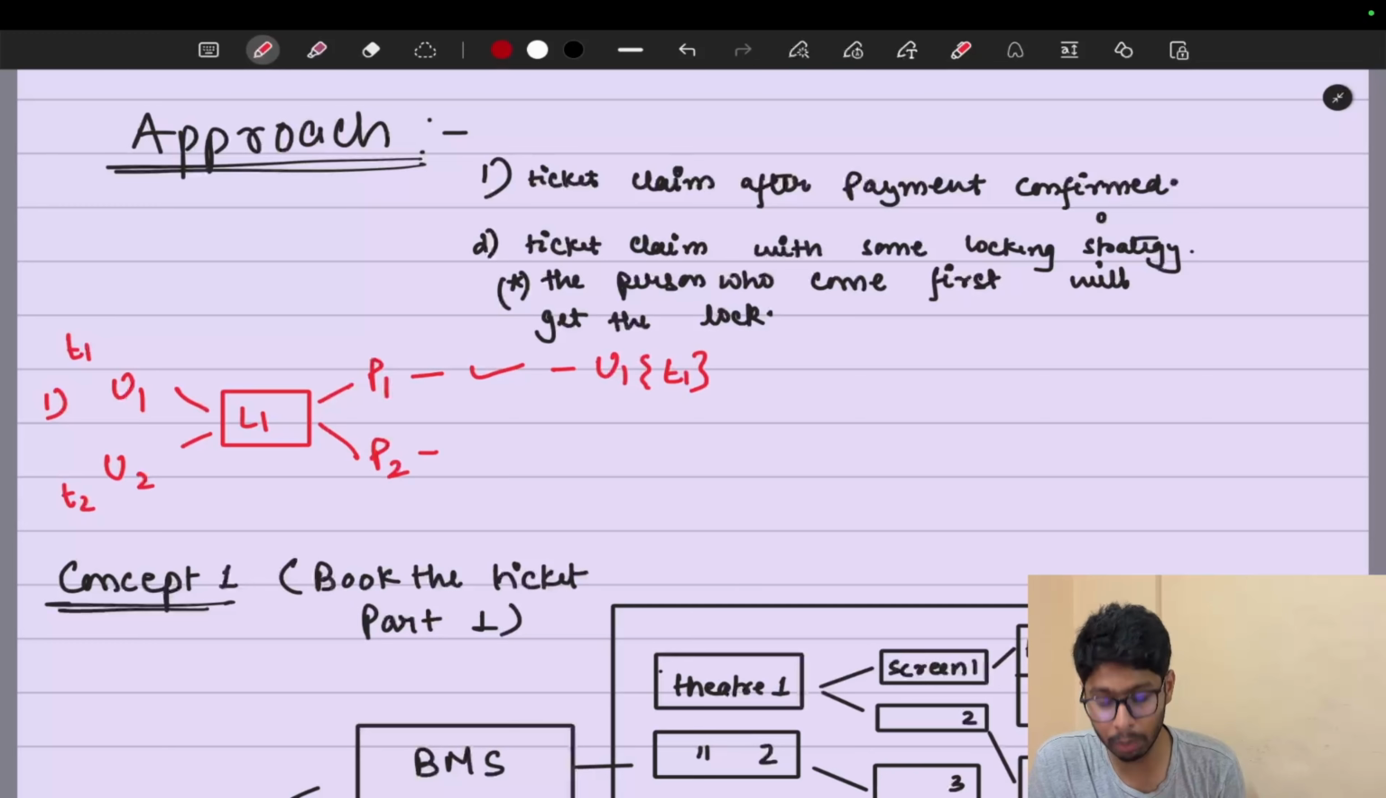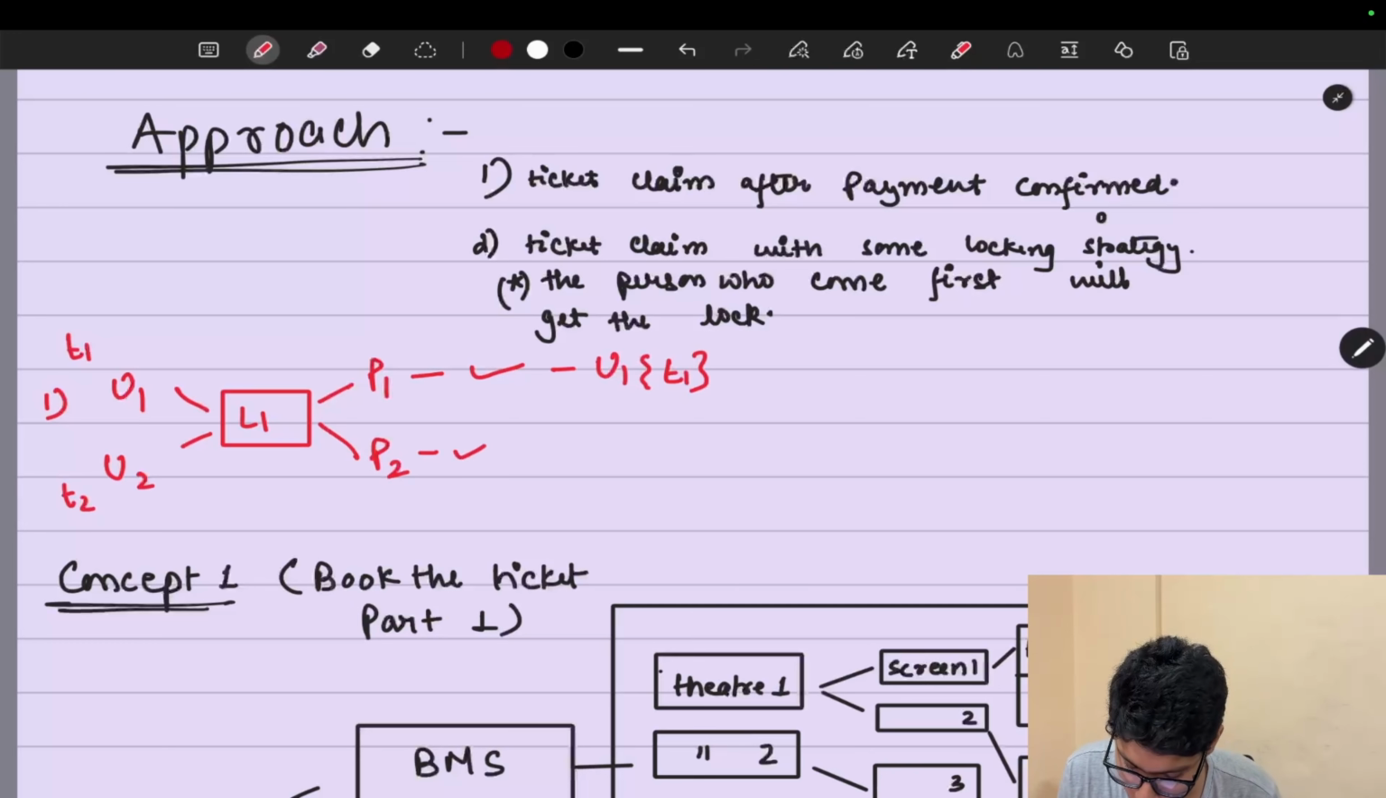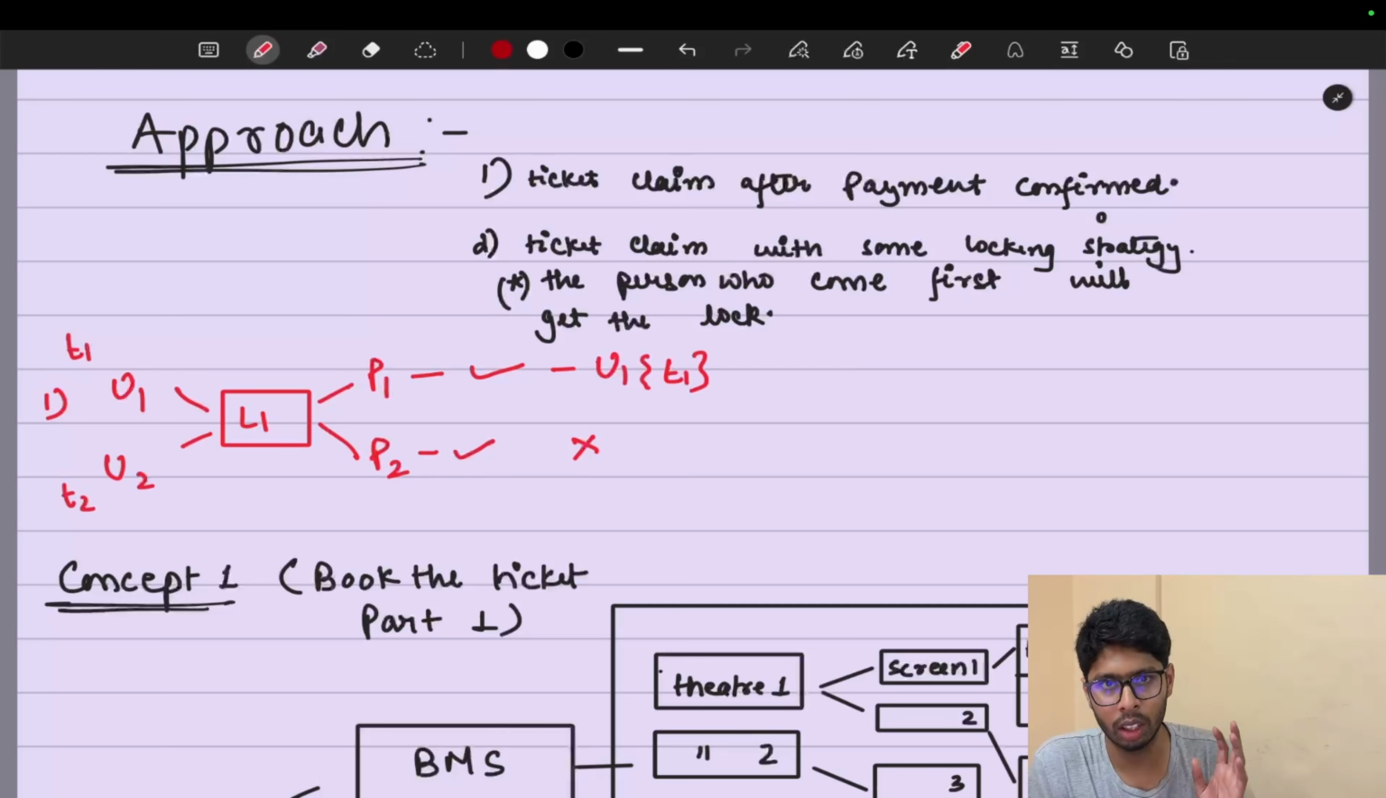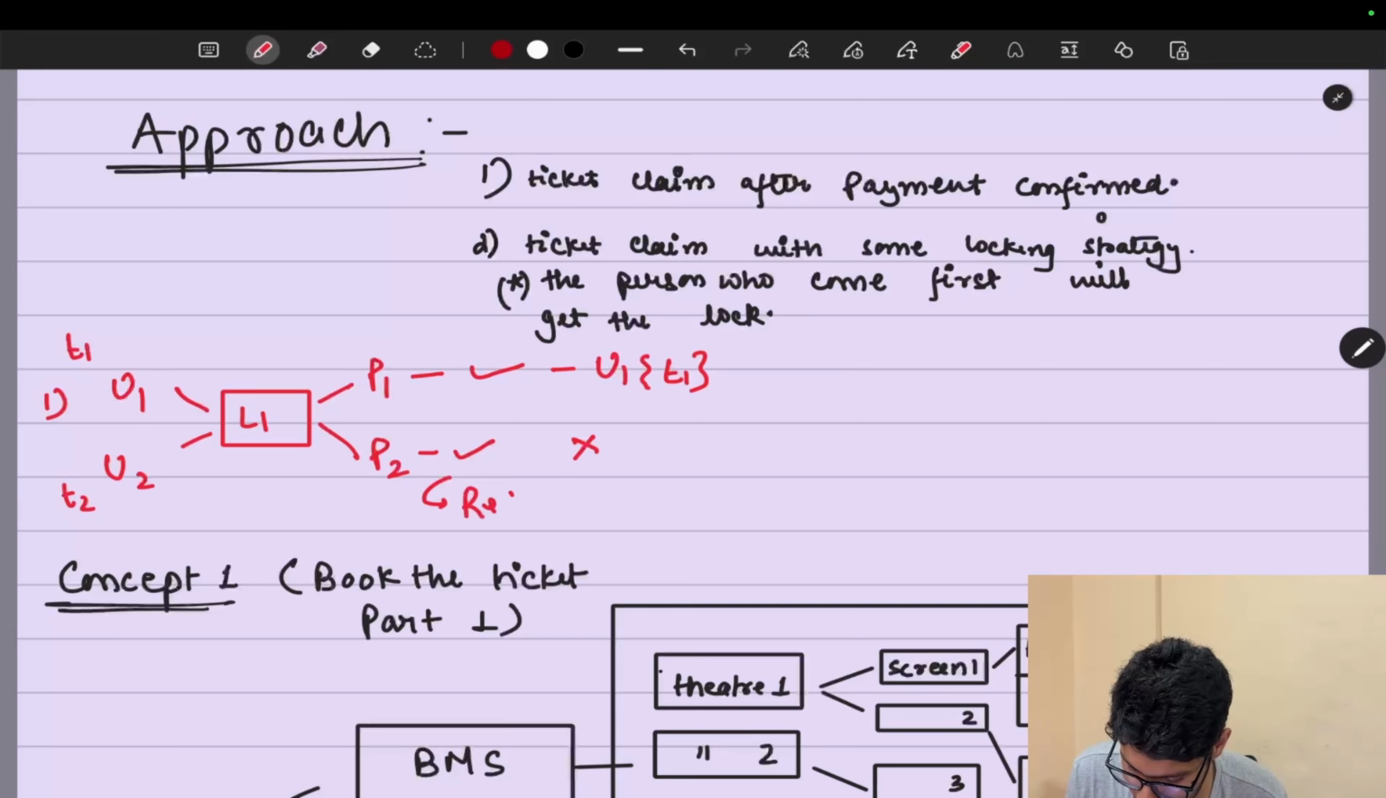For U2, there can be multiple scenarios. The payment page P2 will open, and either the transaction will be successful or it will fail. If the transaction is successful but the seat has already been booked by U1, then we cannot allot that seat to U2. So what will happen then? Then we have to refund that money.